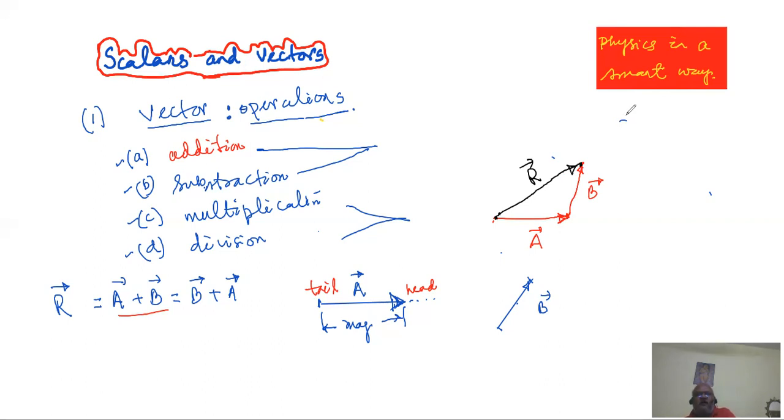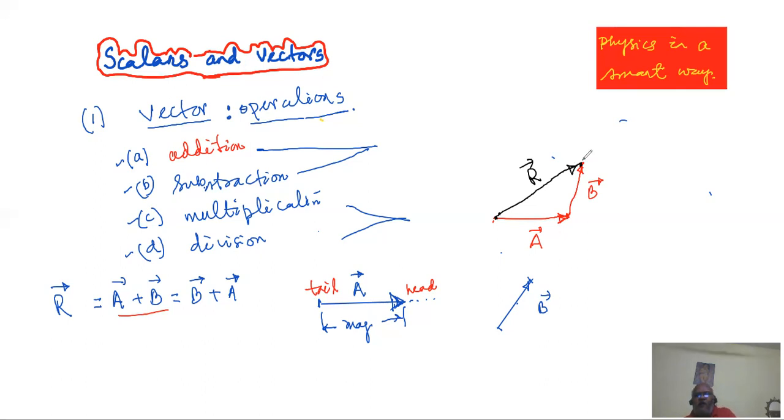So knowing a thing and realizing it are two different aspects. Most of you might know that vector addition is done in that way, but realizing why it is done that way is something different, and that is the way of physics. Knowing something is not the way of physics, and mugging up something is not the way of physics.